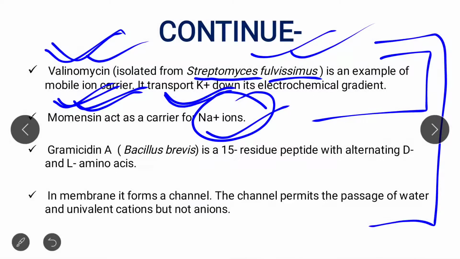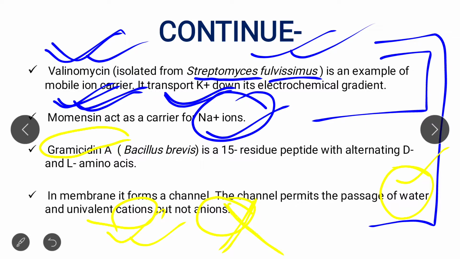Now, an example of a channel former is gramicidin A. It permits the passage of water and univalent cations, but never allows the transport of anions.